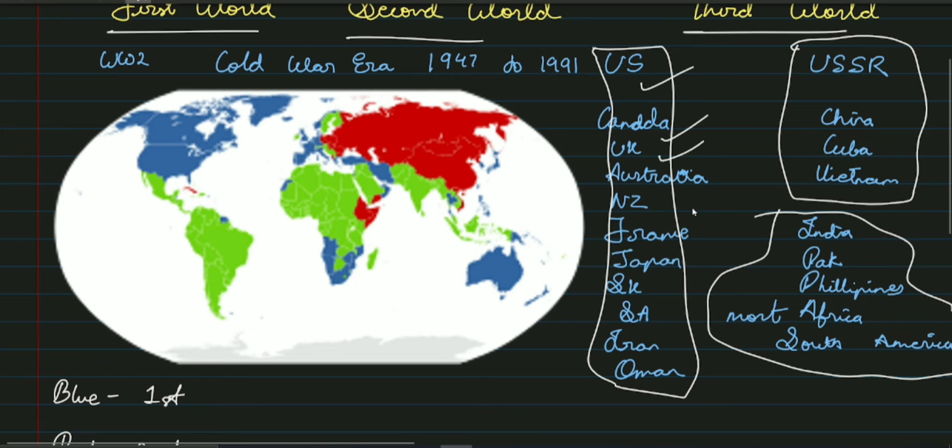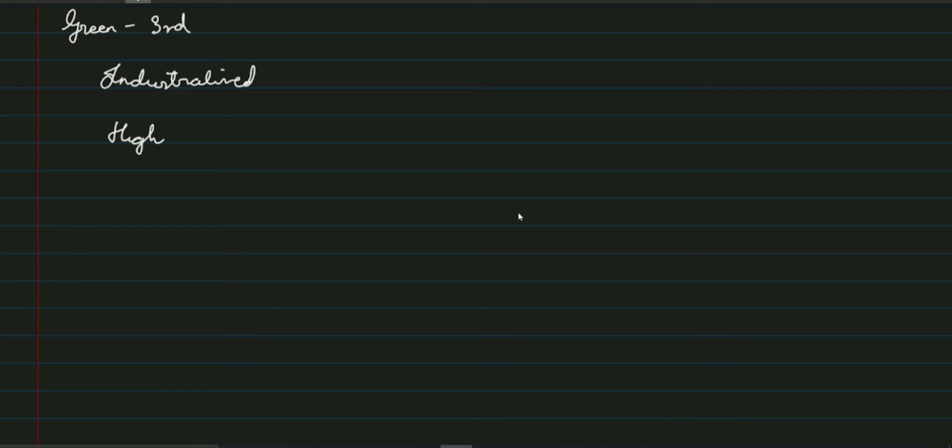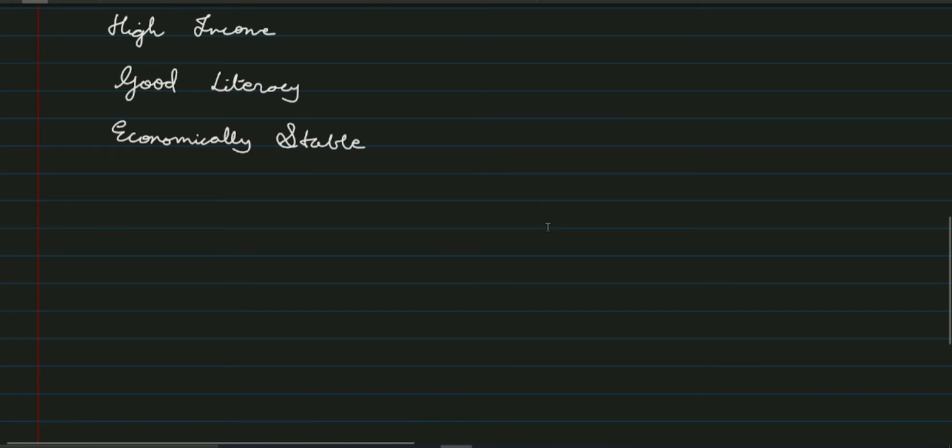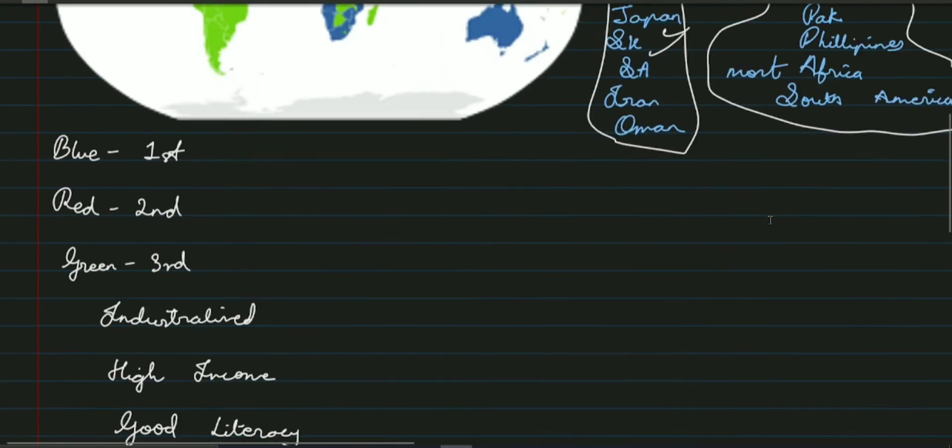We have US, Canada, UK, Australia, New Zealand, France, Japan, South Korea. So how are these countries? These countries are industrialized, high income countries. They have good literacy, and they are economically stable. Now, how is the political ideology in these countries? The political ideology in these countries is capitalistic ideology.